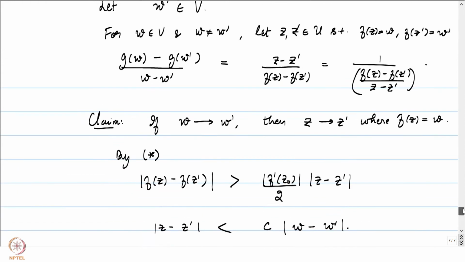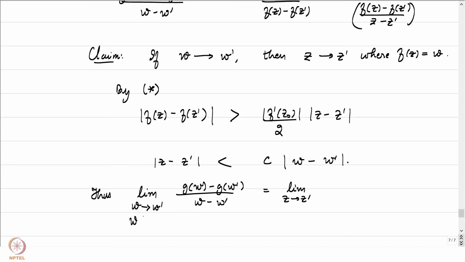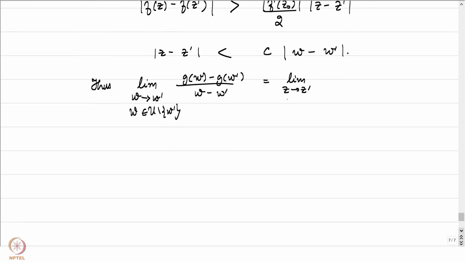And thus we get to conclude that the limit as w goes to w prime of g of w minus g of w prime by w minus w prime is equal to the limit as z goes to z prime, where w is in V minus w prime. We have used the injectivity of f very crucially.